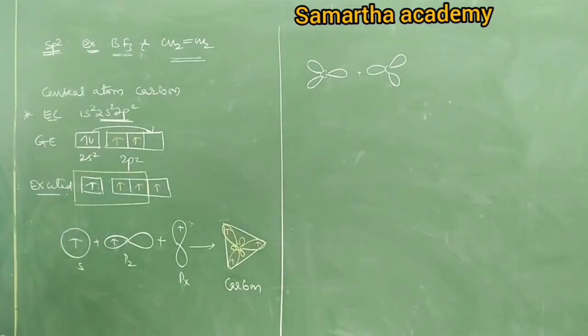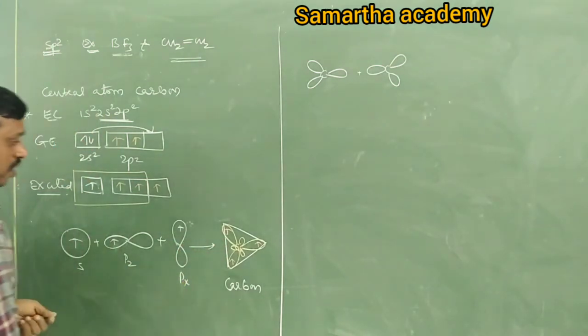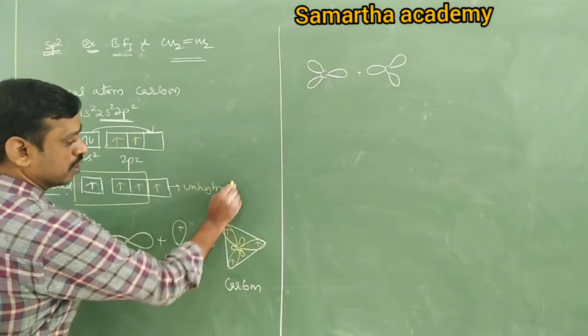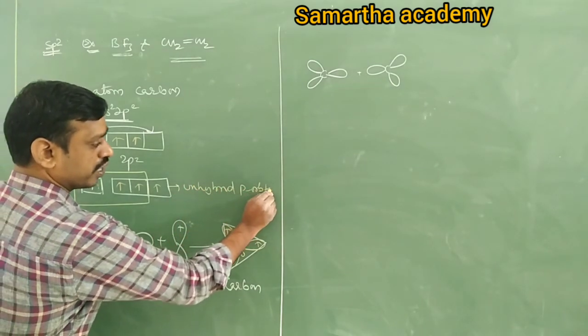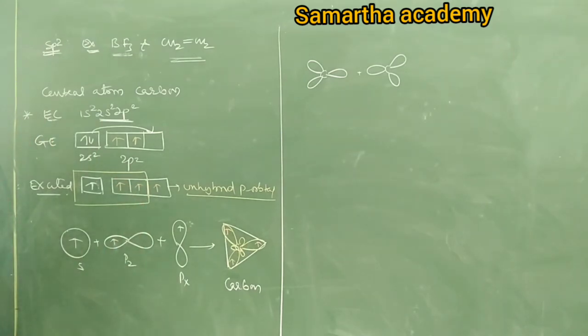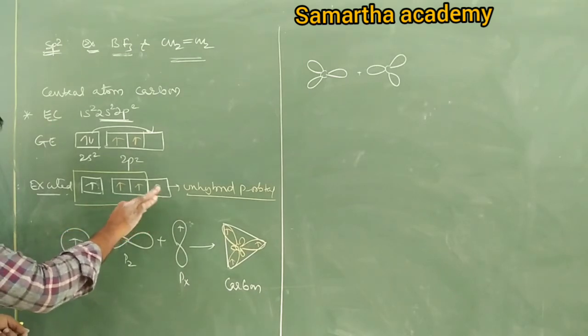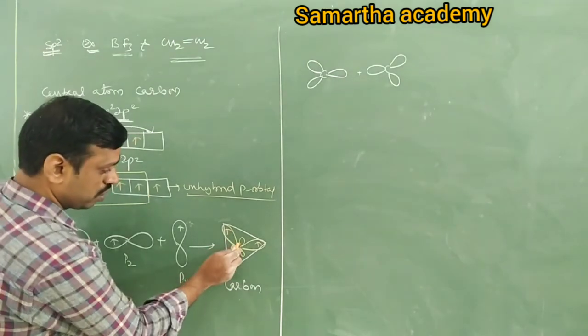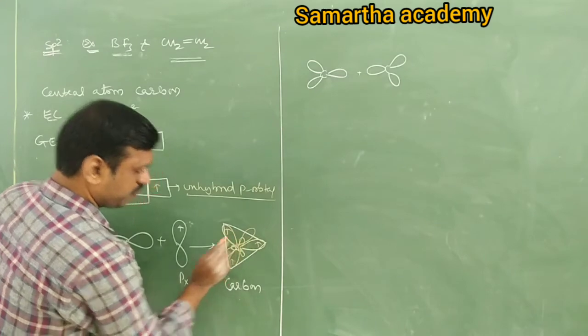But along with sp2, each carbon has what? One unhybridized p orbital, important. This unhybridized p orbital, how is it? It is always perpendicular to the hybrid orbitals. Remember, unhybridized orbitals are placed perpendicular to the hybrid orbitals. So I will write like this, it's perpendicular.